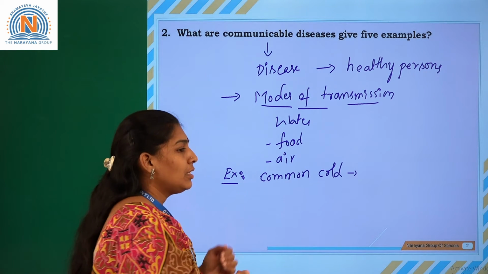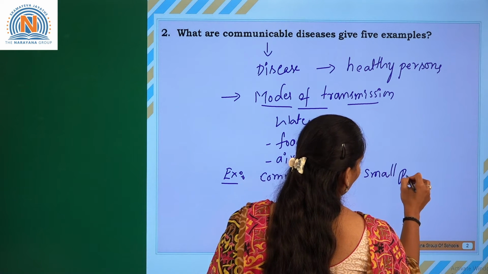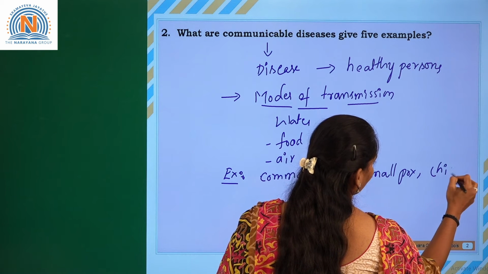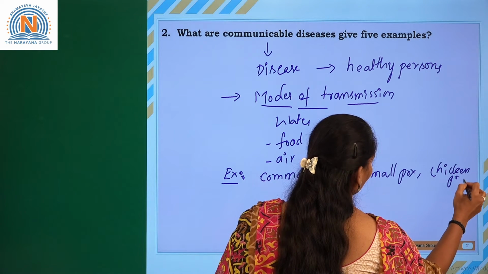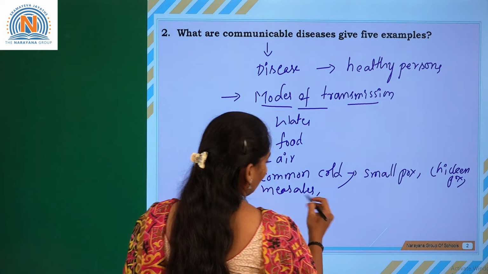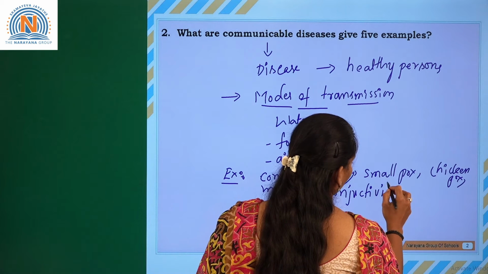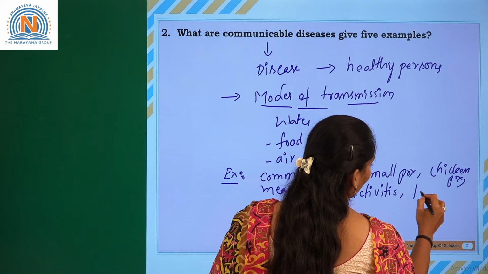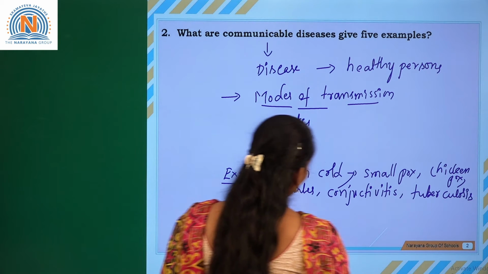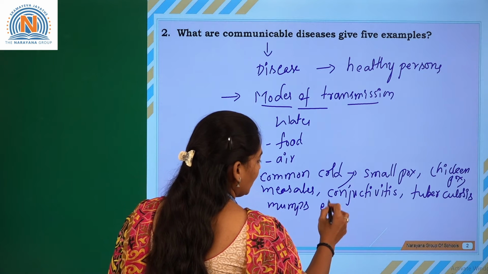So we can take as examples common cold, smallpox, chickenpox, measles through air, conjunctivitis, tuberculosis, measles, mumps, etcetera, as we can write.